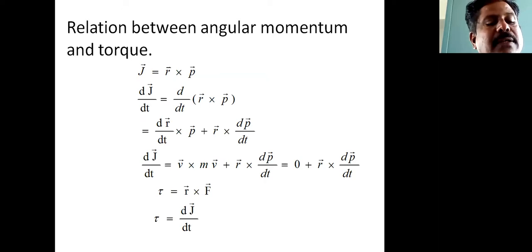For that, consider a particle of mass m rotating with a velocity v about a fixed point.